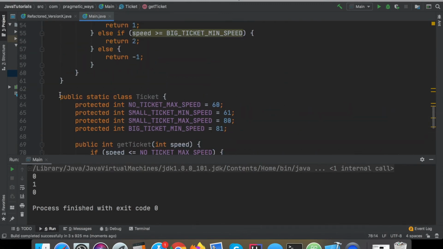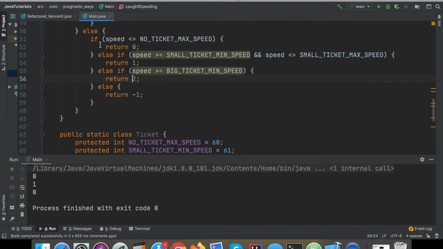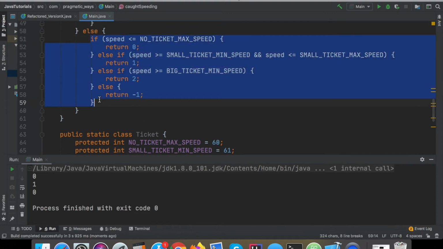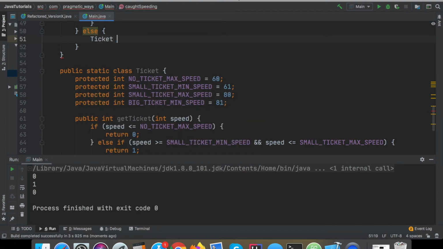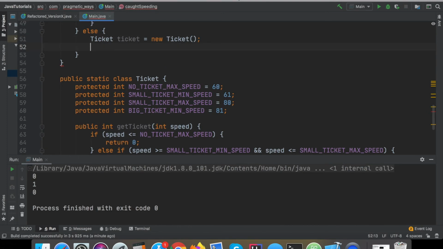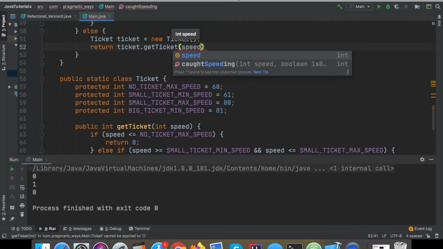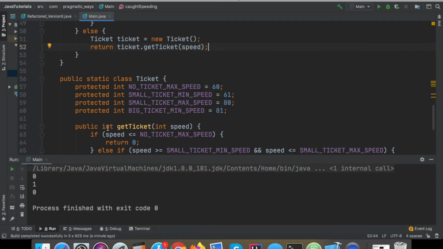And now that this ticket class is working essentially the exact same way that this is, what I can now do is completely delete this, and I'll create a new ticket object equals new ticket. And now I'm just going to return ticket.getTicket, and I'll pass in the speed because that's what it needs. And again, run this, make sure everything still works out the exact same.